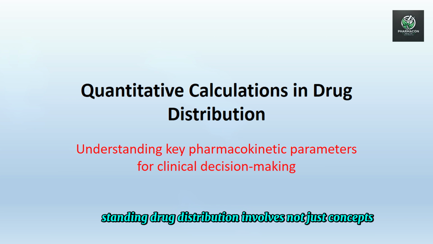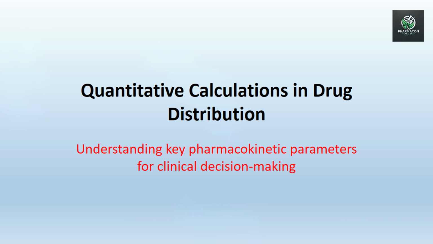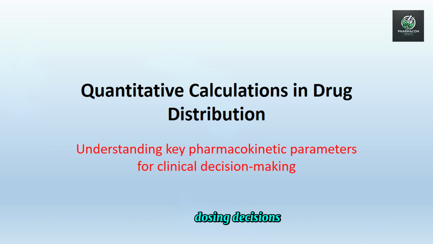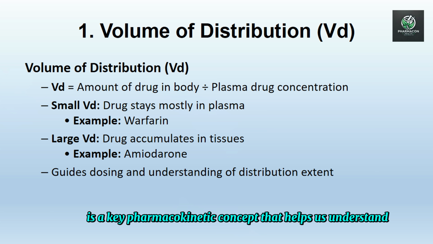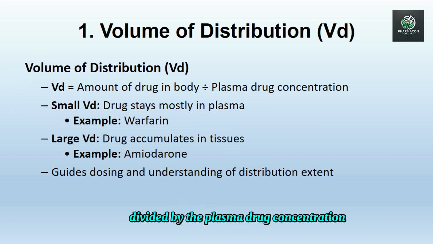Understanding drug distribution involves not just concepts but also key quantitative measurements. These calculations help predict drug behavior in the body and guide dosing decisions. One: volume of distribution, abbreviated as VD, is a key pharmacokinetic concept. It helps us understand how a drug spreads within the body. VD is defined as the amount of drug in the body divided by the plasma drug concentration.